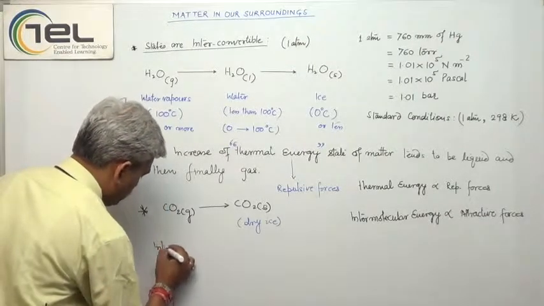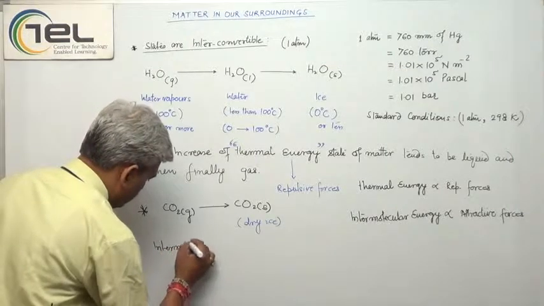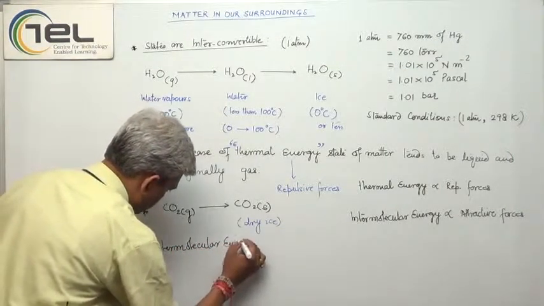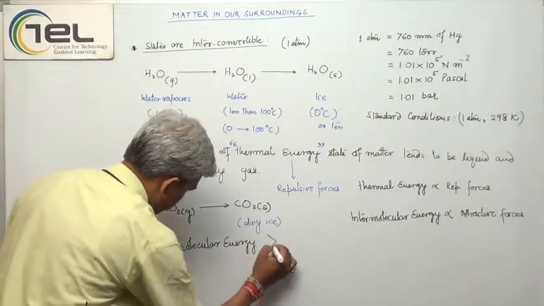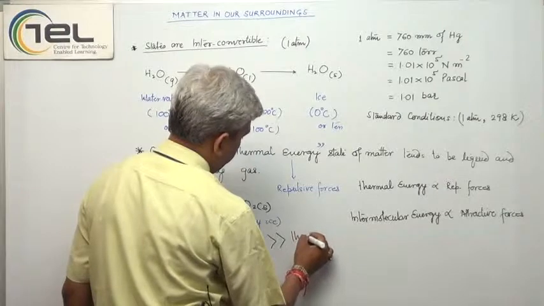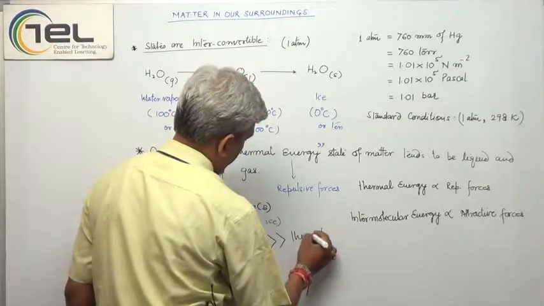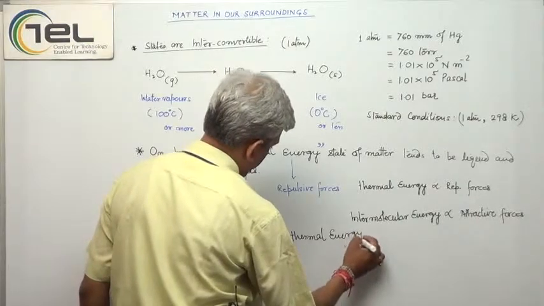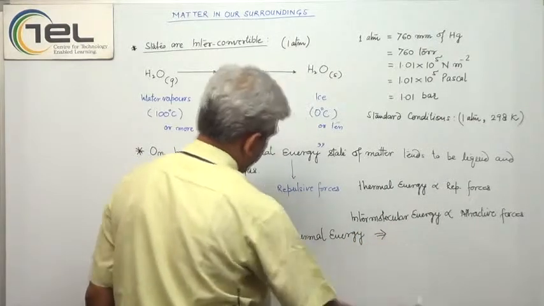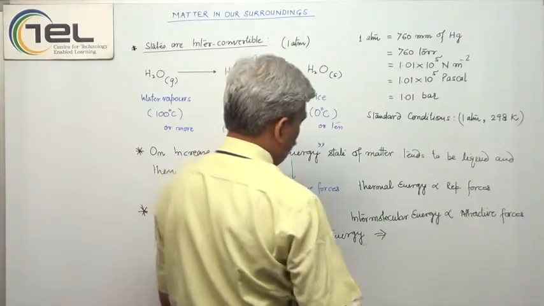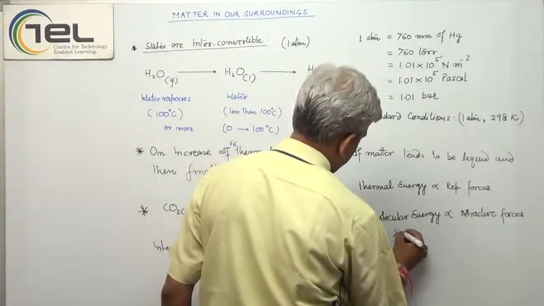When intermolecular energy is quite large compared to thermal energy, this implies that the state of matter will be solid.